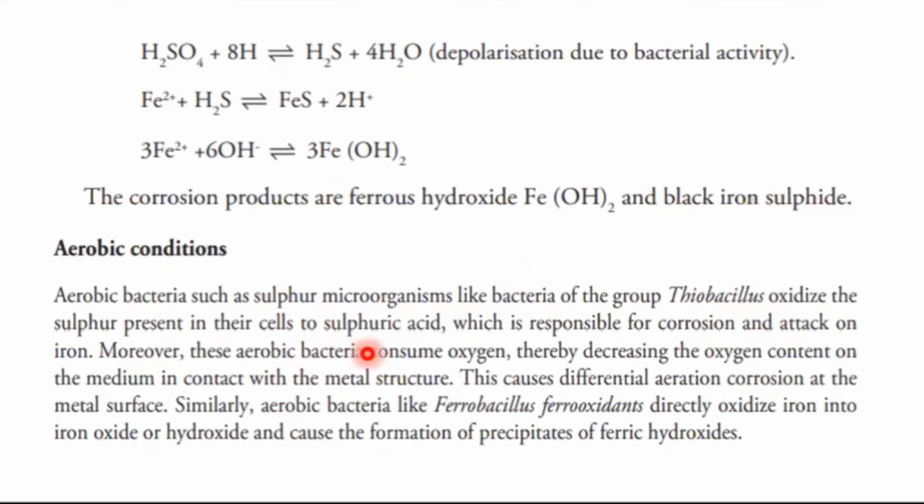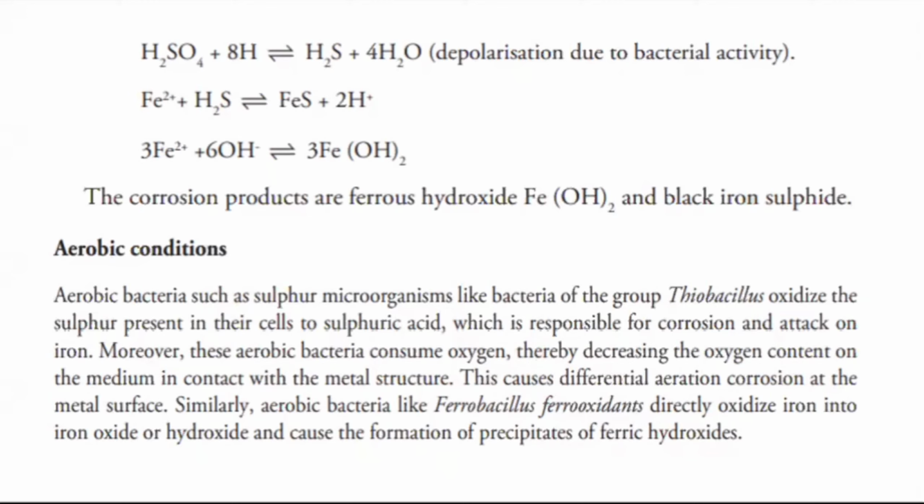So sulfur is converted into sulfuric acid, and you know that sulfuric acid is a strong acid, so they can be responsible for intense attack on the metal surface, and that's why these bacteria can also be responsible for corrosion. These aerobic bacteria consume oxygen and thereby decrease the oxygen content in the medium, and that's why there can be further corrosion, or we can say corrosion of metal due to aerobic conditions, or in the presence of air.